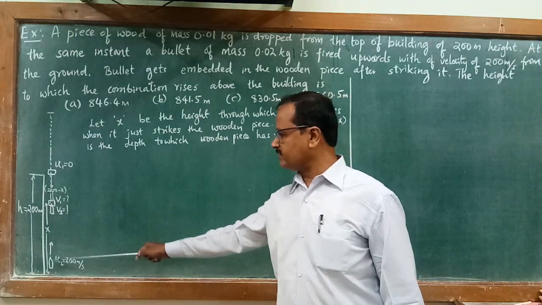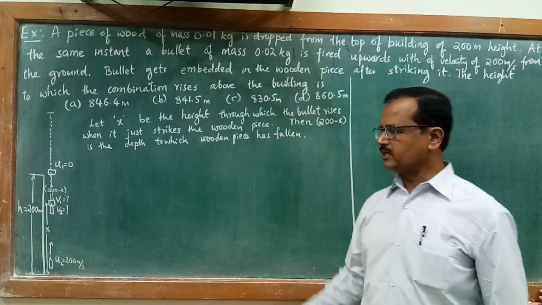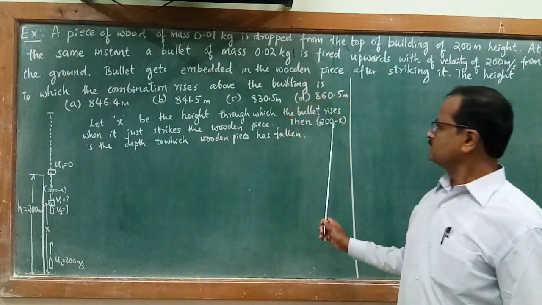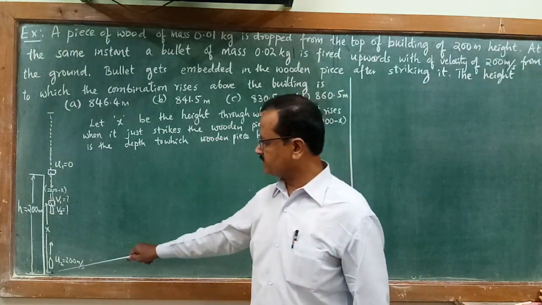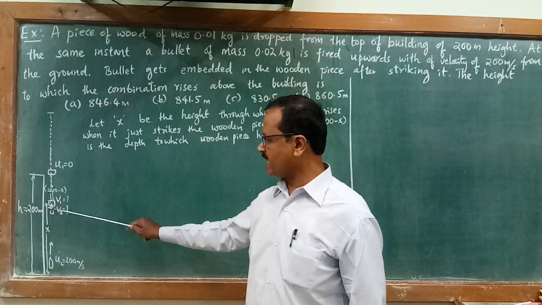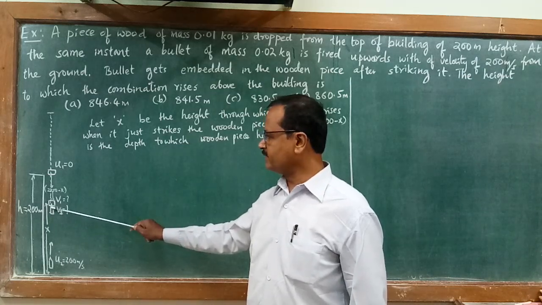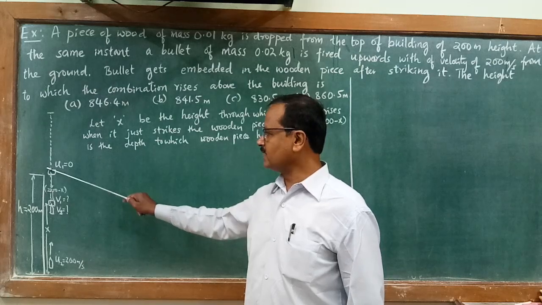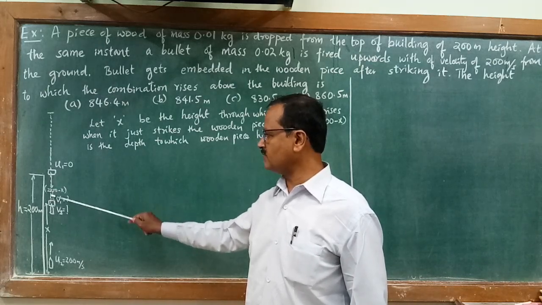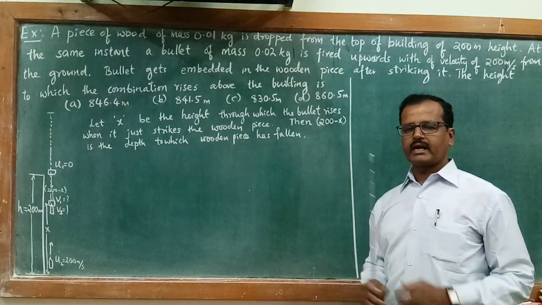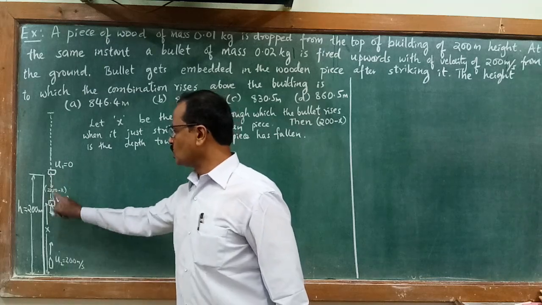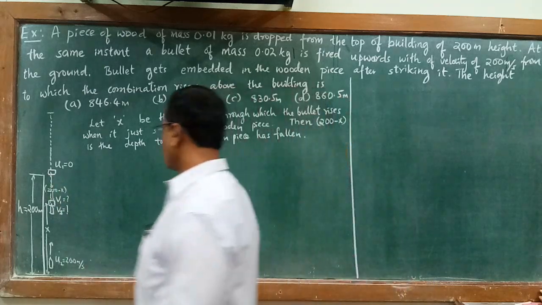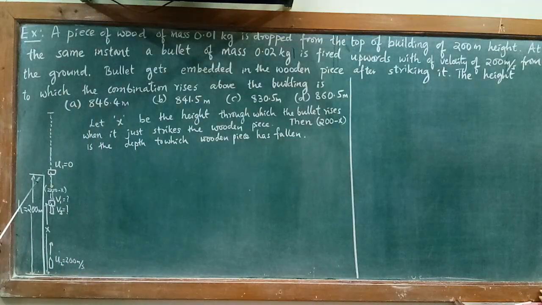If the height from the ground is x, then 200 minus x is the depth to which the wooden piece has fallen. You can just see it. The total height is 200 meter. If this much height is x, which is unknown, at which the bullet strikes the wooden piece, then the wooden piece has fallen through a depth of 200 minus x. So now I can write the equations for the distances covered, x and 200 minus x. Let me write the equation for the wooden piece.